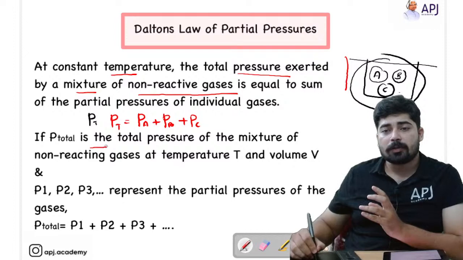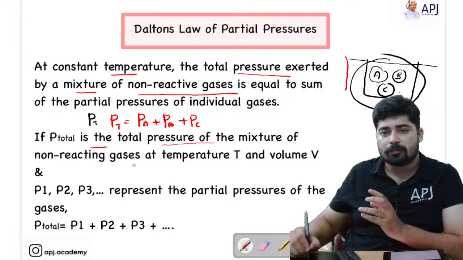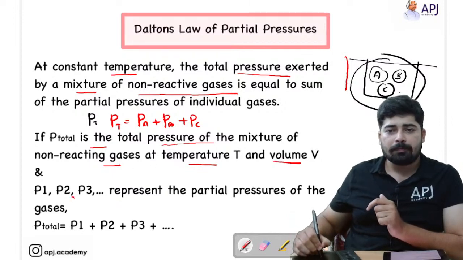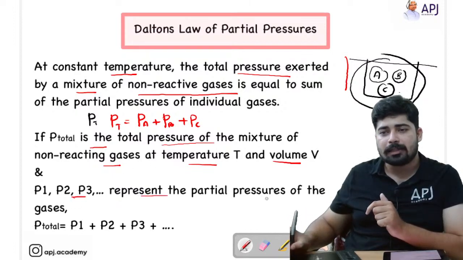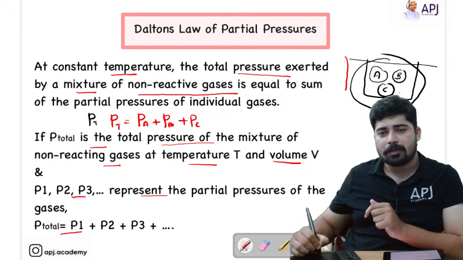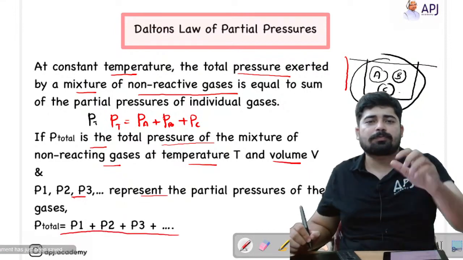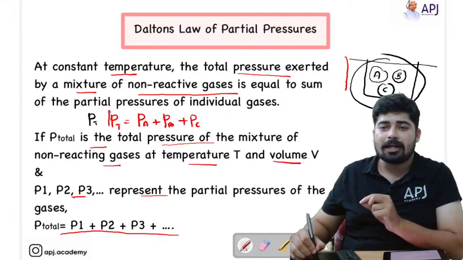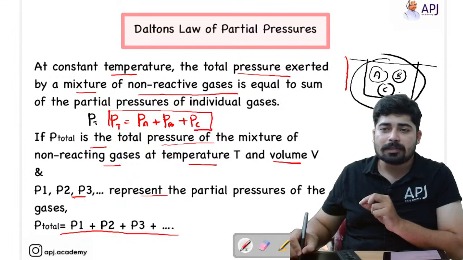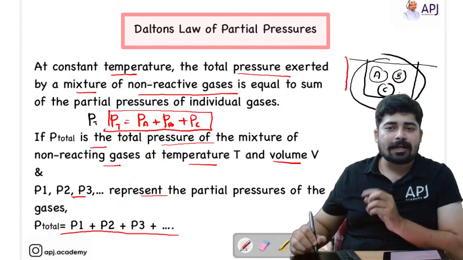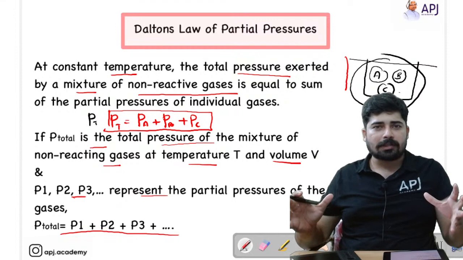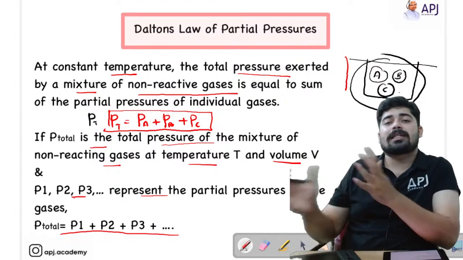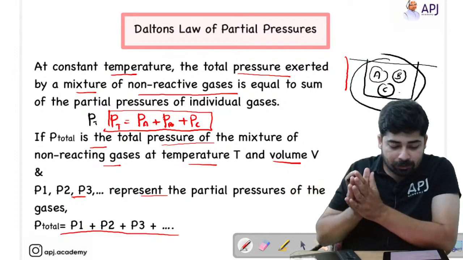So if P total is the total pressure of the mixture of non-reacting gases at temperature T and volume V, and P1, P2, P3 represent the partial pressures of the gases, then P total will be equal to P1 plus P2 plus P3 plus etc. That's the point which I have explained just now. Hope that concept is clear for you. If you are taking a container in which there is a mixture of gases, these gases should be inert with respect to each other, that means they should not react with each other.